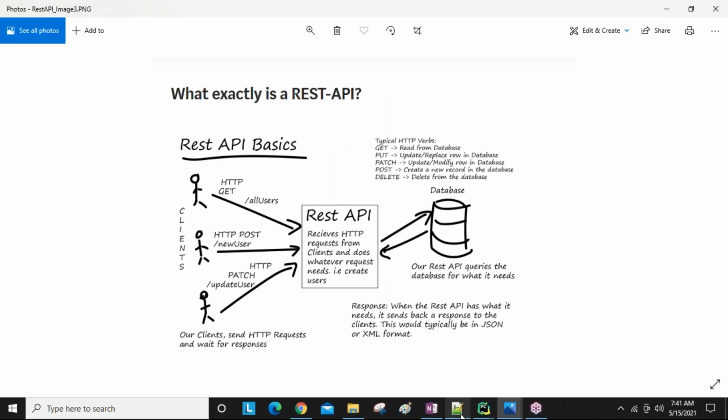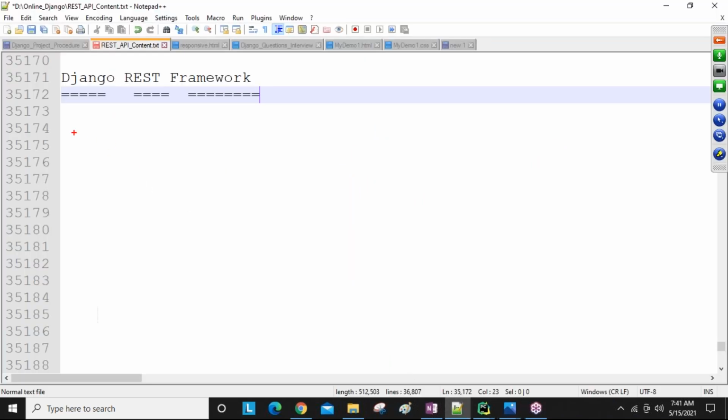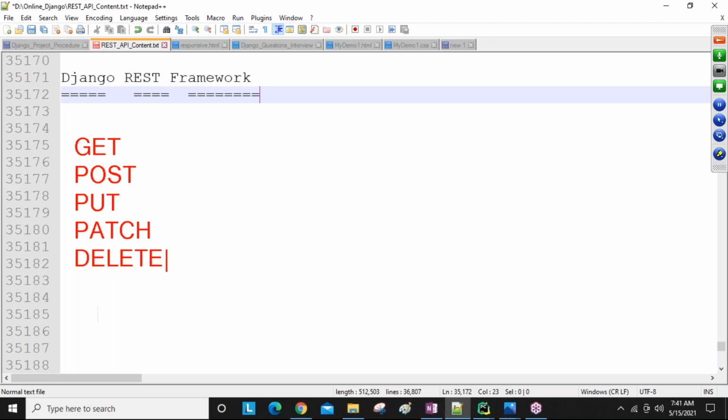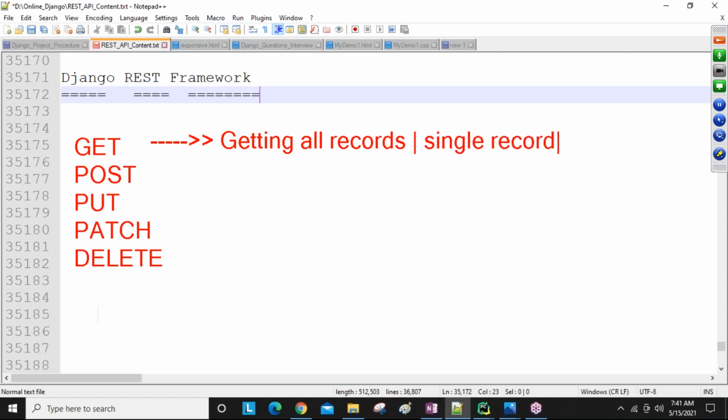So now you can see here, remember these methods: GET method, POST method, PUT method, PATCH method, DELETE method. Majorly we are using these methods, guys. So here, GET is for getting all records or a single record.